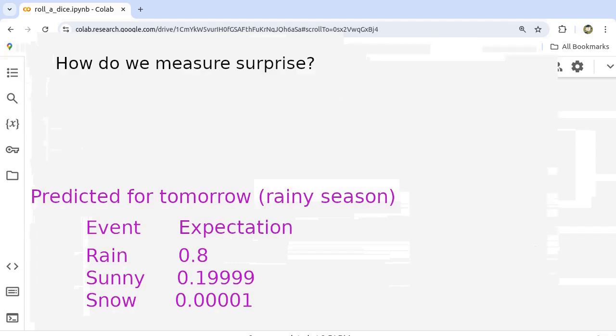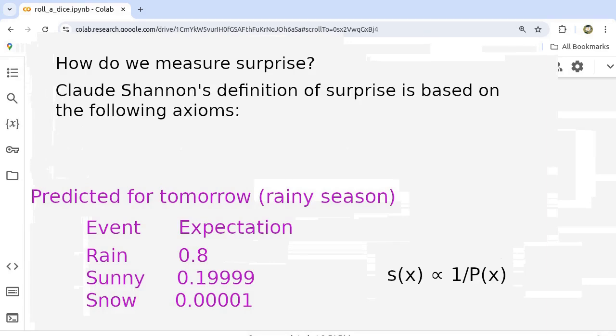How do we measure surprise? If surprise is defined as inversely proportional to the probability of an event, an increase in probability would typically result in a decrease in surprise. However, Claude Shannon introduced a more effective measure. His definition was selected based on several axioms.